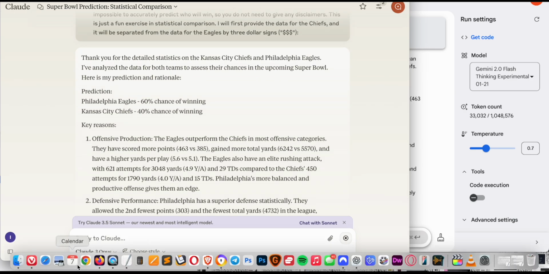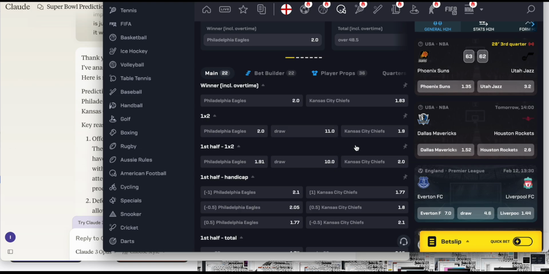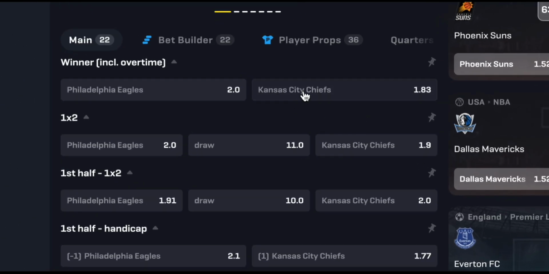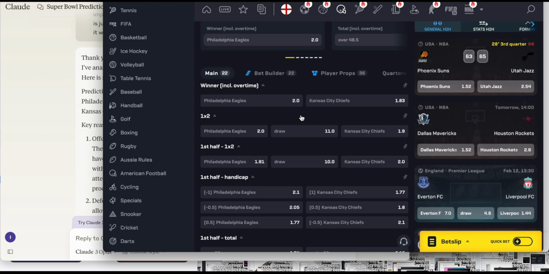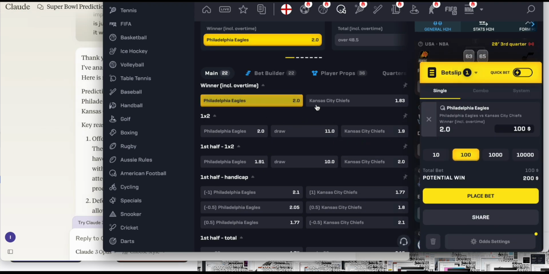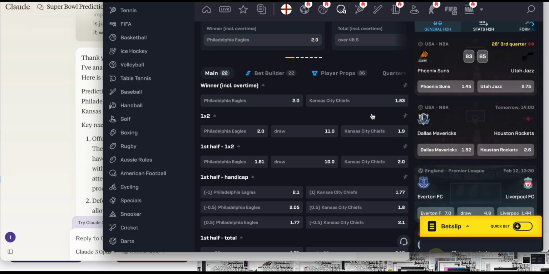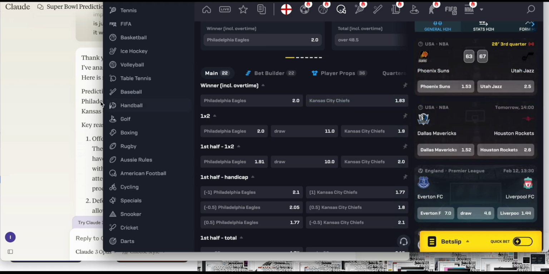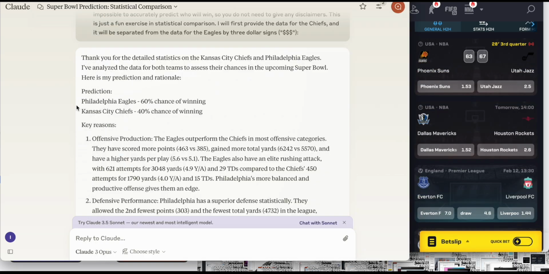But here's the issue. Once again, I know nothing about sports. I've never bet on a sports event before, but I think people are predicting that the Chiefs are going to win. So when I click Eagles, it looks like betting $100 would yield $200. But when I click Chiefs, betting 100 would yield 183. So it looks like AI is making a different prediction than what the general public is.